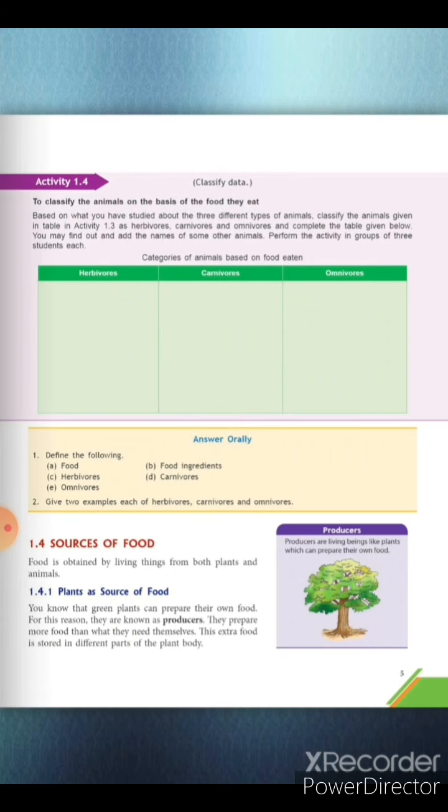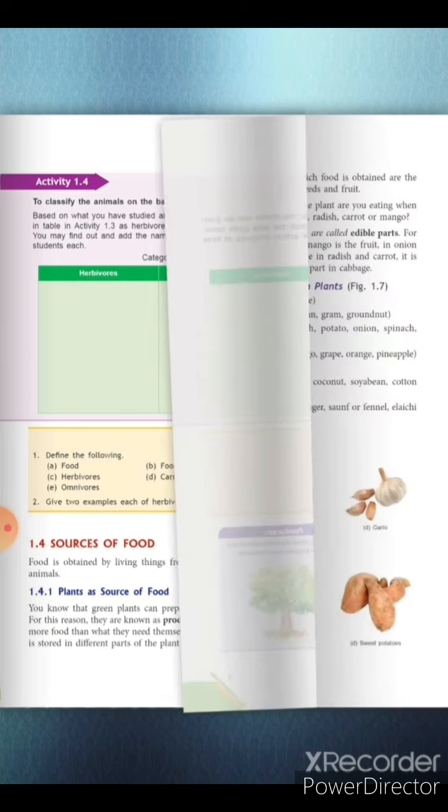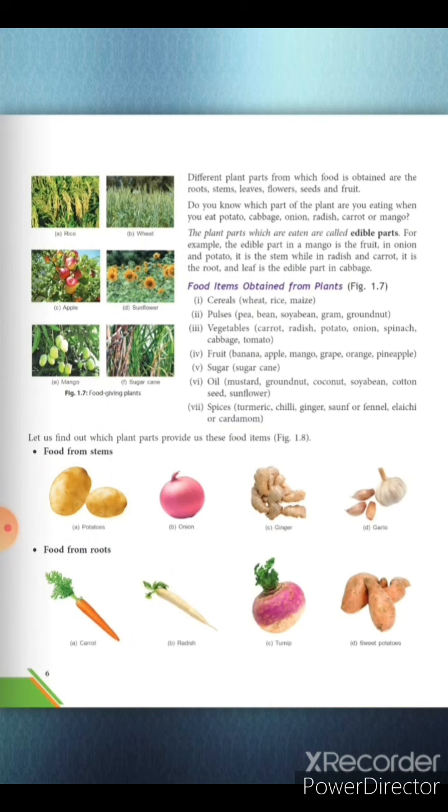Next we come to sources of food. There are basically two sources of food, plants and animals. Plants as a source of food. Plants are also known as producers because they prepare their own food and also provide us food. Different plant parts from which food is obtained are the roots, stems, leaves, flowers, seeds, and fruit. The plant part which is used by us to eat is called the edible part.